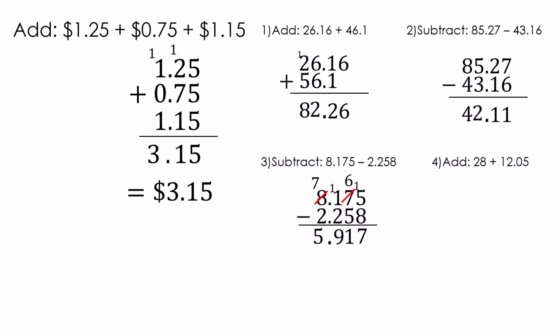Let's look at the last one. Now for the last one, we have 28 plus 12.05. I didn't mention, but anytime we have just a number, the decimal is at the end. So we're going to have 28 plus 12.05. I'm going to bring the decimal straight down, and then we add. Nothing plus 5 is 5. Nothing plus 0 is 0. 8 plus 2 is 10, so I'm going to carry my 1. 1 plus 2 plus 1 is 4. And you did it.